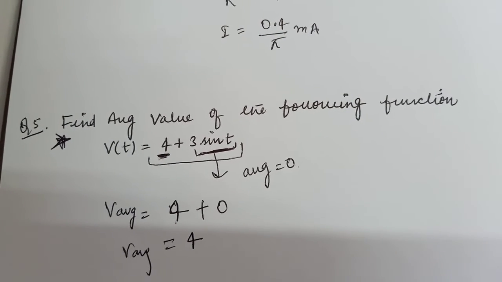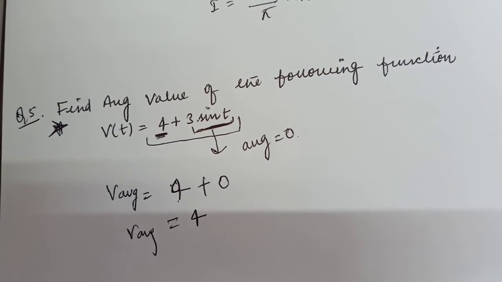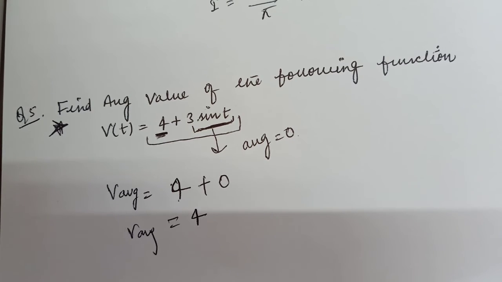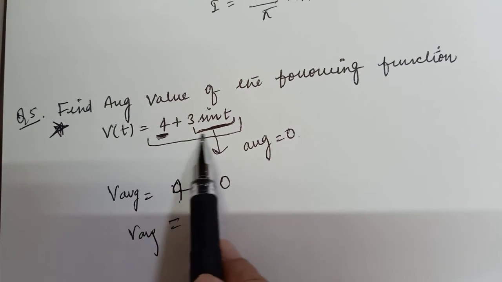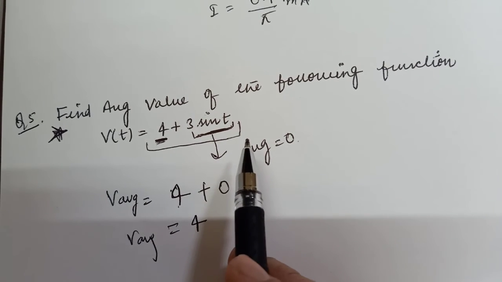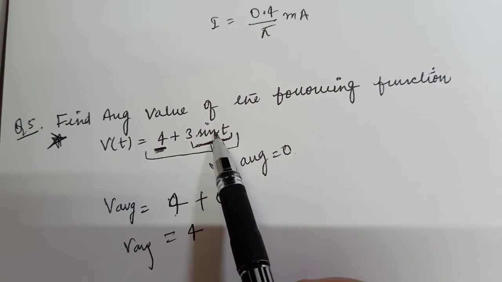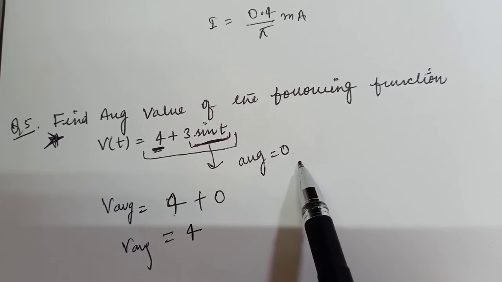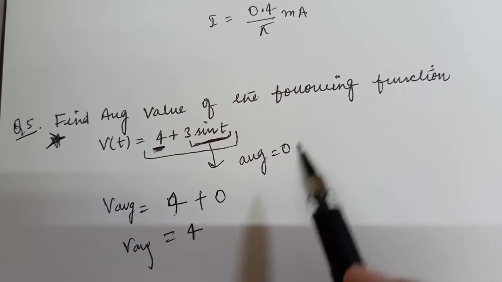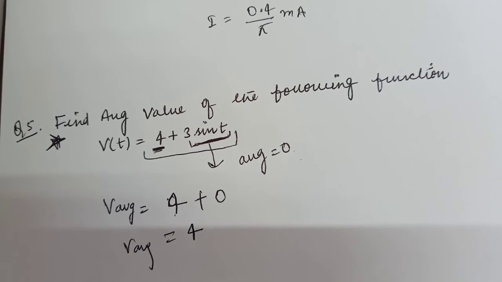So this concept you need to remember or keep in mind: for symmetrical waveforms concentrate only on the positive cycle, but if the entire expression is unsymmetrical, then you have to concentrate on the complete cycle. And for complete cycles, the average value for a sinusoidal waveform will be 0, and you need to find the rest of the average values of the given functions.